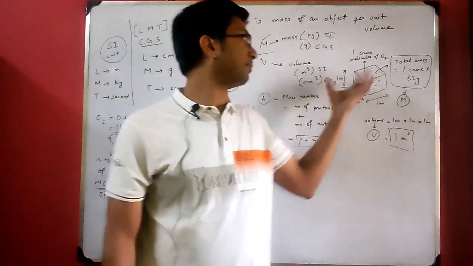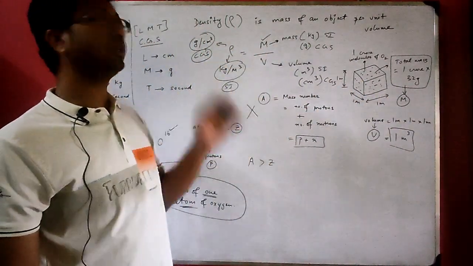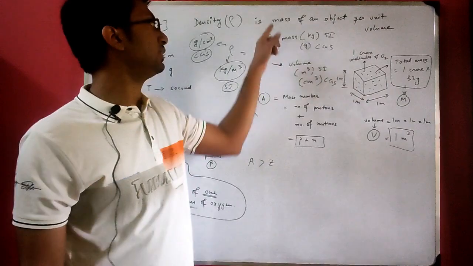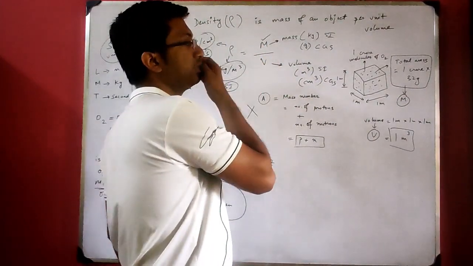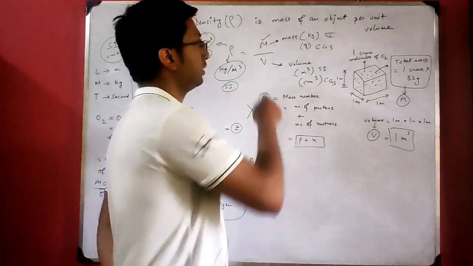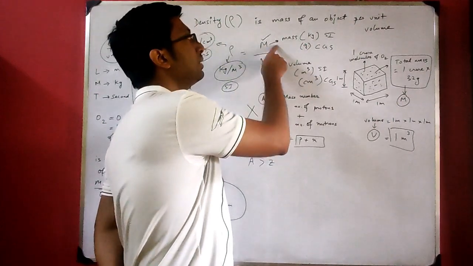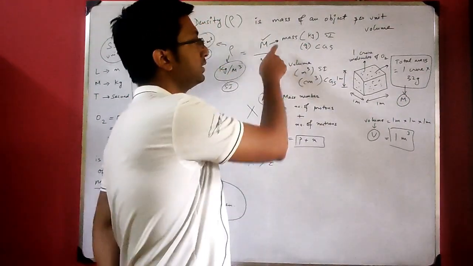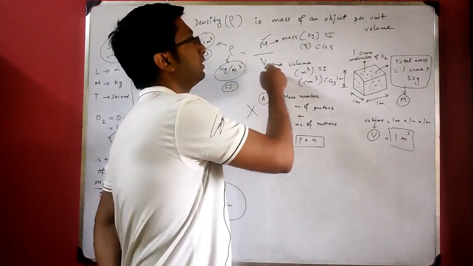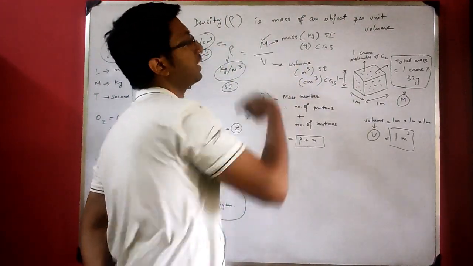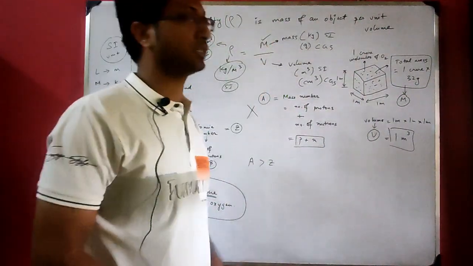The volume remains same, V is same. Now if this M increases on a fixed volume, then the fraction also increases, isn't it? If the numerator increases, the density increases. Suppose volume is 2 and mass is 4, 4 by 2, the answer is 2. Now the volume is fixed at 2, and the mass becomes 6, then 6 by 2, the answer will be 3. Again the volume is fixed at 2, it becomes 10, then 10 by 2, the answer will be 5. So answer means density. So this increases if the mass increases and the volume is fixed.